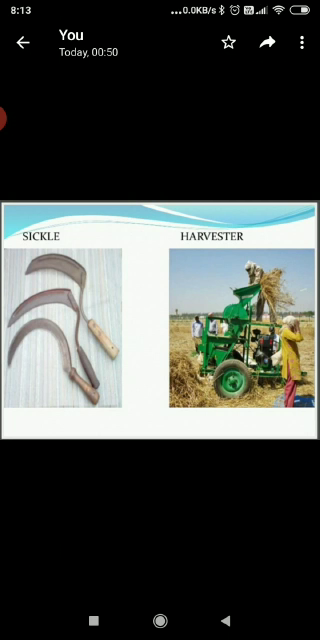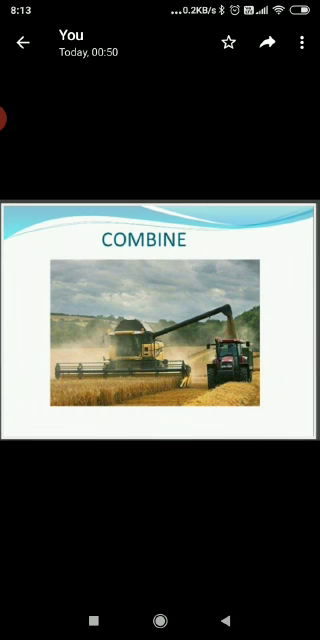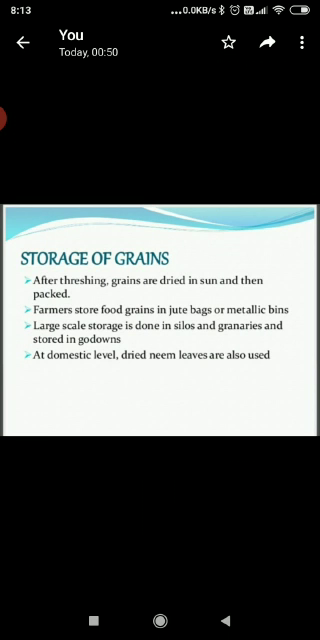After the crop is harvested, the grains are separated from the chaff by the process called threshing. This can be done manually by striking the crops against a hard surface or by making farm animals trample the crop. Now, what is a combine? A combine is also a machine that performs dual jobs, as a harvester and thresher.